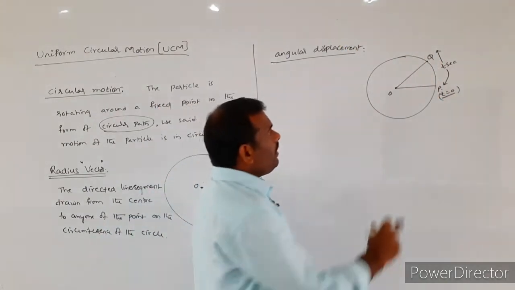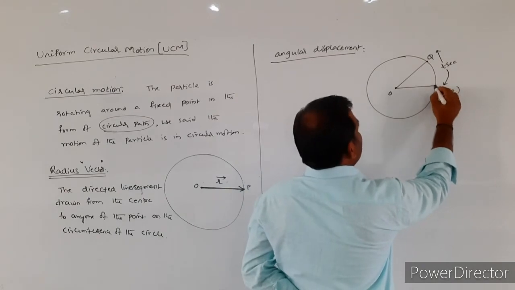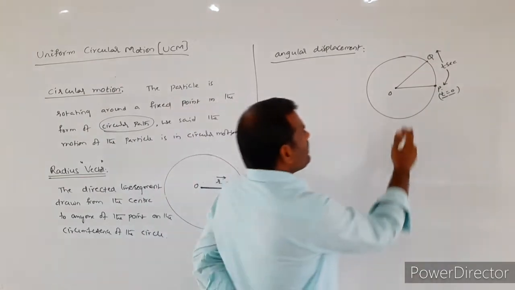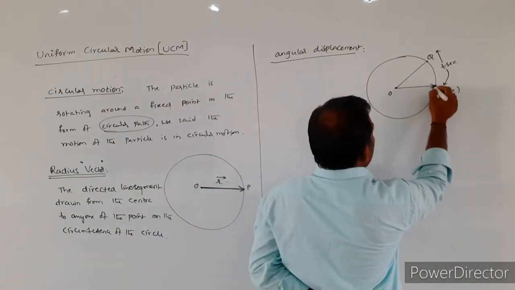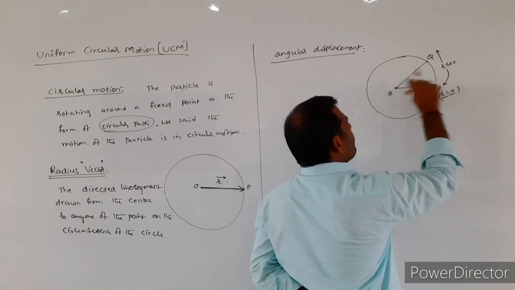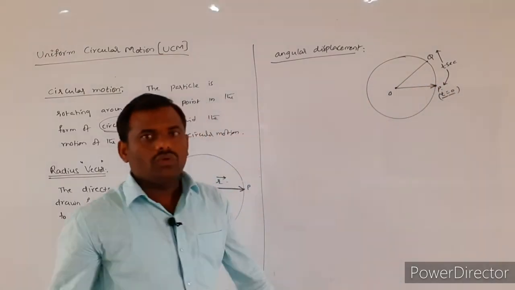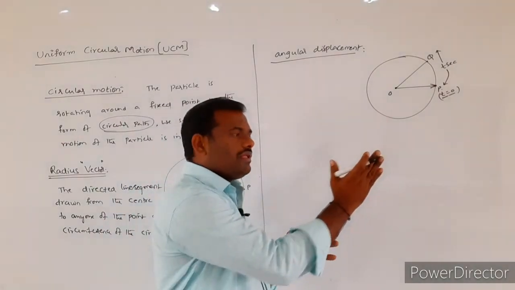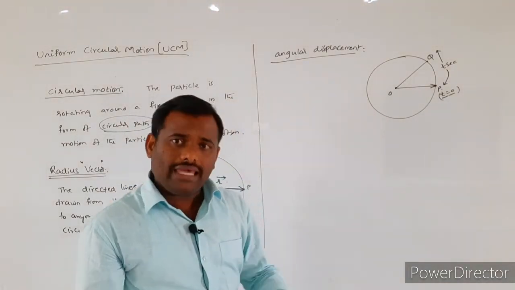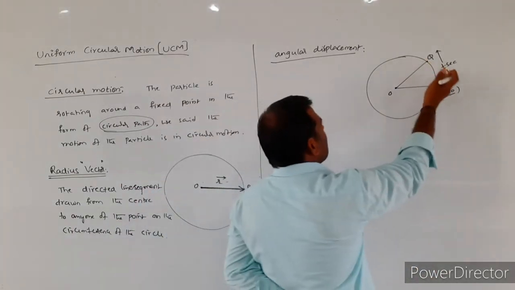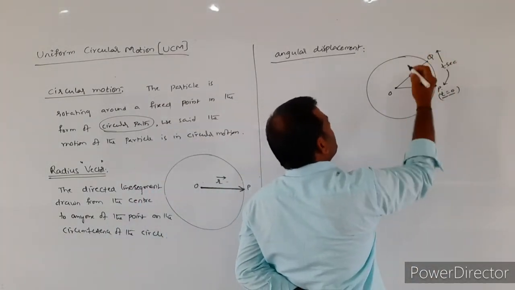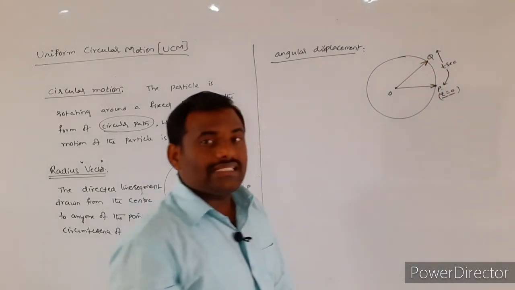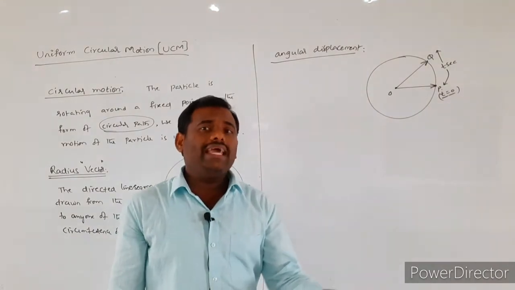See here, whenever the particle was present at the point P, the radius vector is drawn from O to the point P. Whenever the particle comes into motion and reaches the point Q, the radius vector is also displaced.